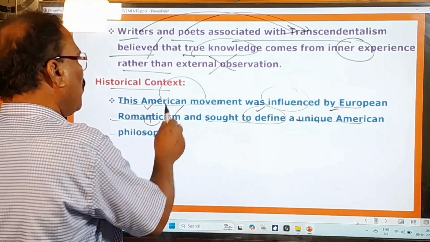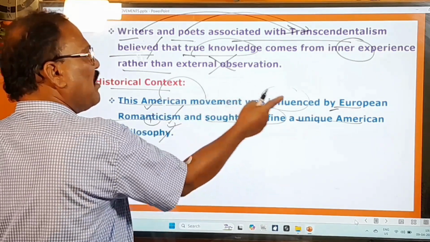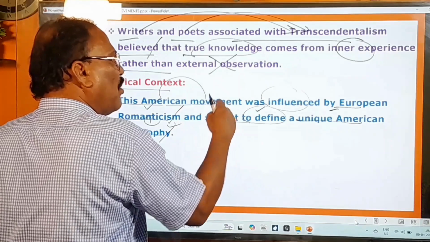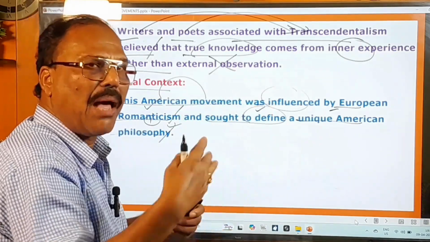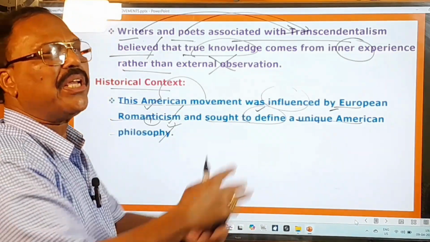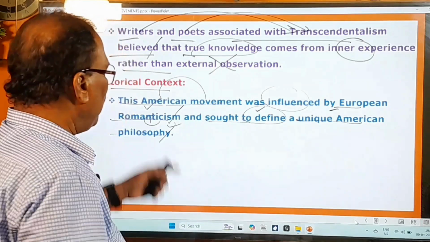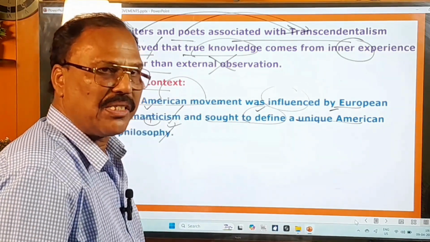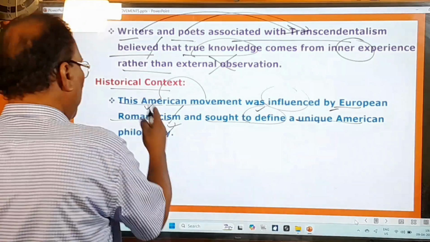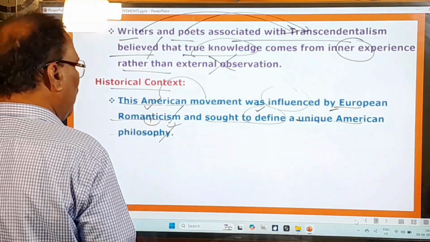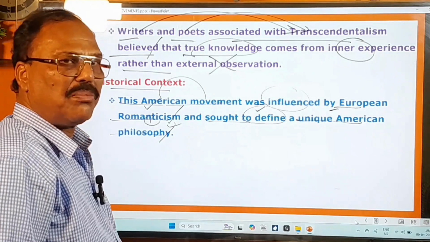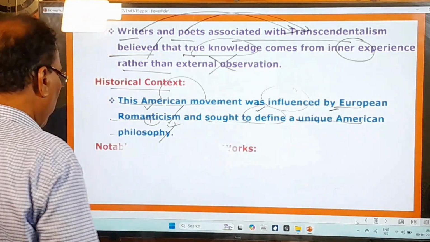Okay, and here two things you have learned. This American movement was influenced by European Romanticism, and it wanted to create some special, unique American philosophy in the USA, right? These are the two important things in this historical context. And now, who are the writers who belong to this great movement? Let us look at them also.